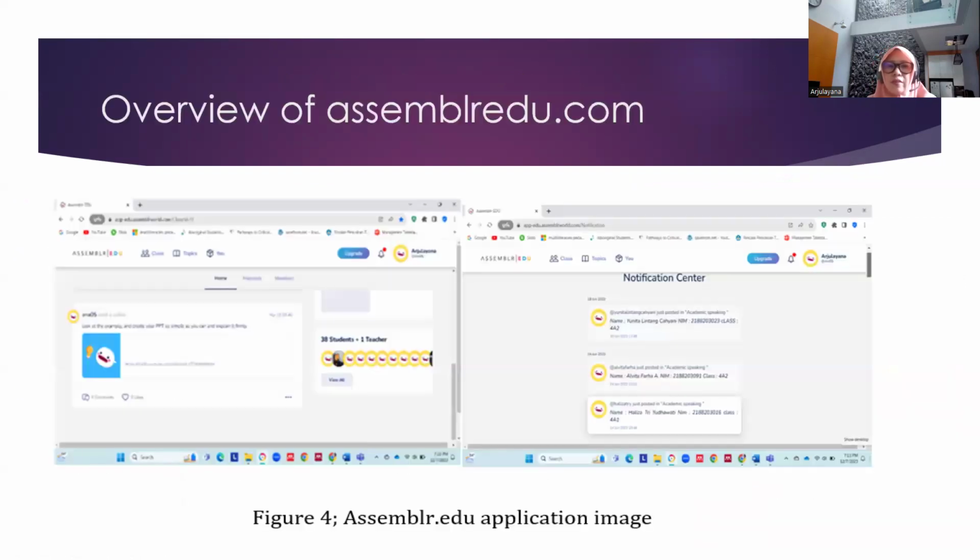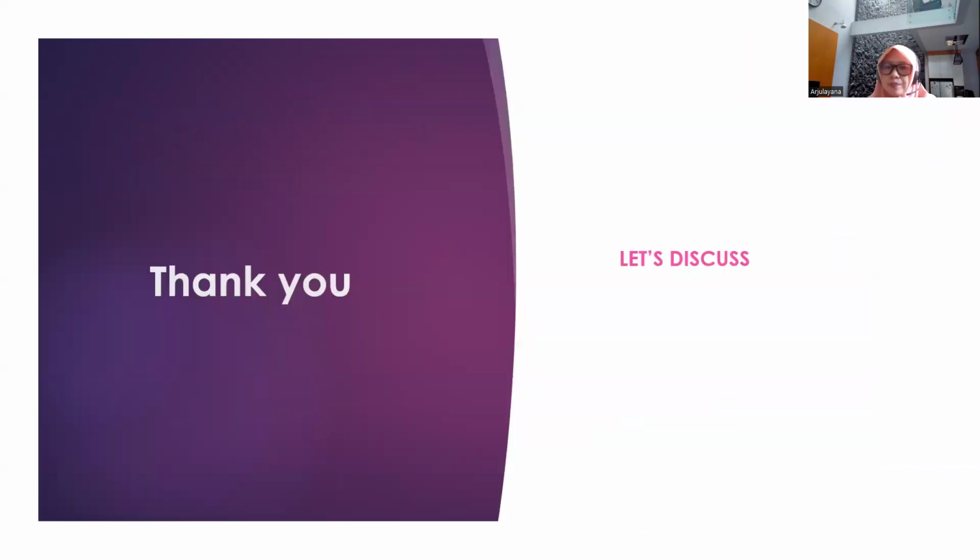Well, this is the overview of Assembler Edu. This application can be used on a laptop and also on a cell phone. But the first thing we have to do is register. We can register with our Google email, and if we register as a teacher, we automatically get a code, which can be shared with our students. After getting the code, students are able to enter the class through Assembler Edu.